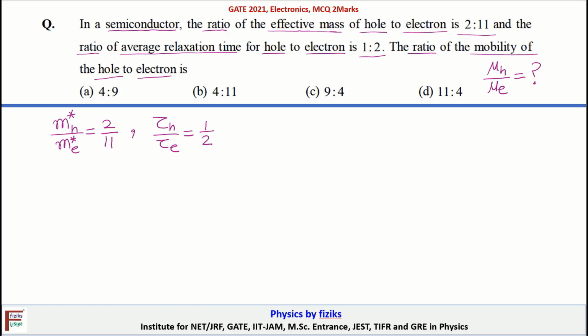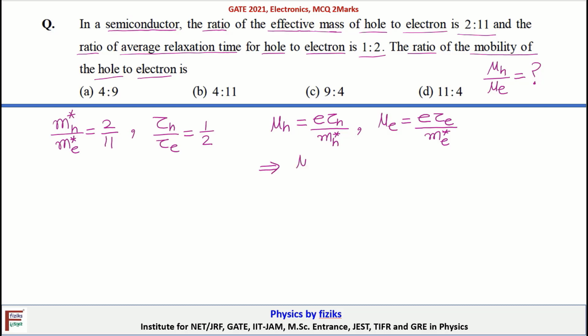And we know that the mobility of hole can be written as e, the electronic charge, times tau h, the average relaxation time for hole, divided by the hole effective mass. And mobility of electron is given by electronic charge into average relaxation time for electron, divided by effective mass of electron.